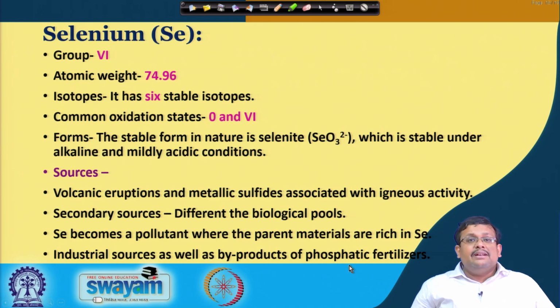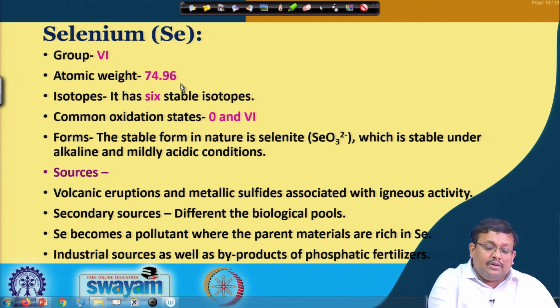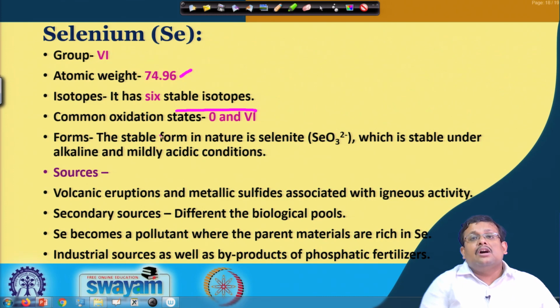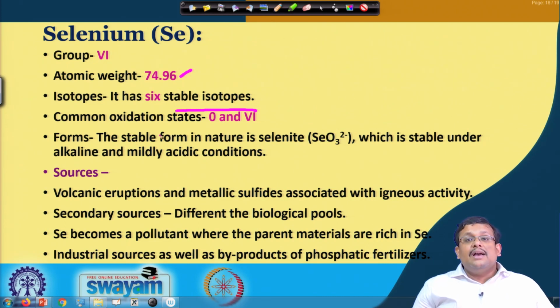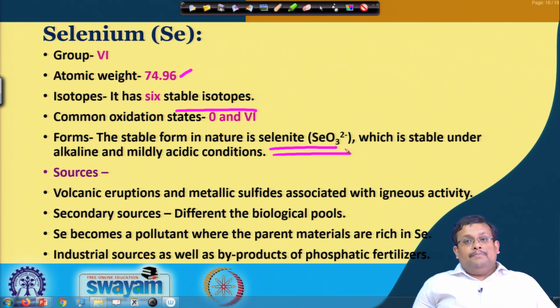Another important element is selenium, which is denoted by Se. It is a group 6 element with an atomic weight of 78.96, and it has 6 stable isotopes, with common oxidation states of 0 and 6. Now, what are the major forms of selenium? The stable form in nature is basically selenite. It is the most important and stable form, which is stable under alkaline and mildly acidic conditions.